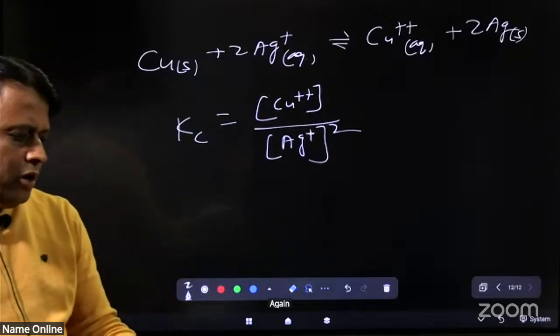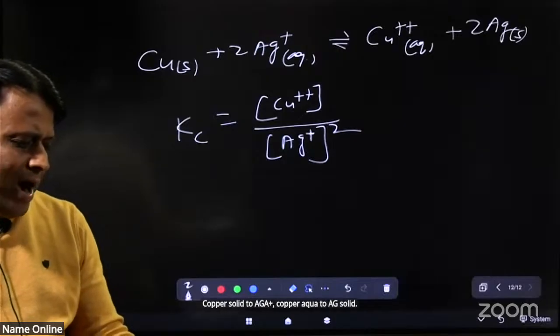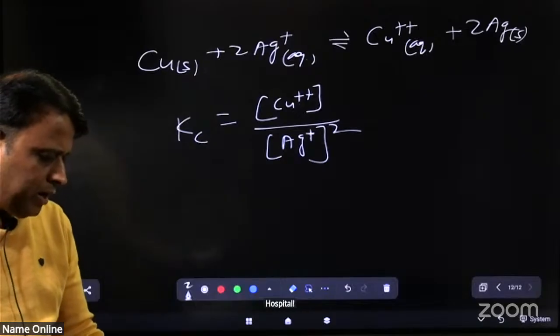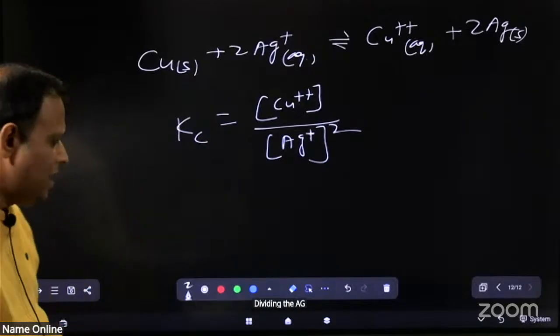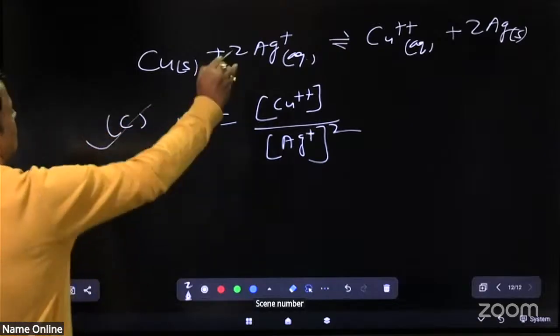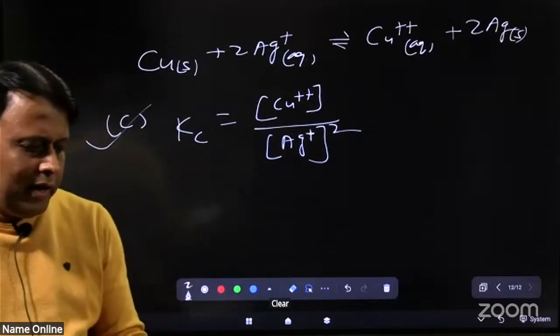Again, your question: copper solid and 2Ag+ aqueous, copper aqueous and 2Ag solid. What will be? Cu2+ divided by Ag+ squared, and the answer is number C. C is correct. Clear? Clear? Next.